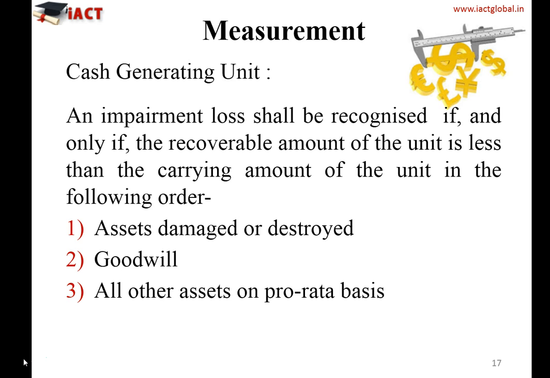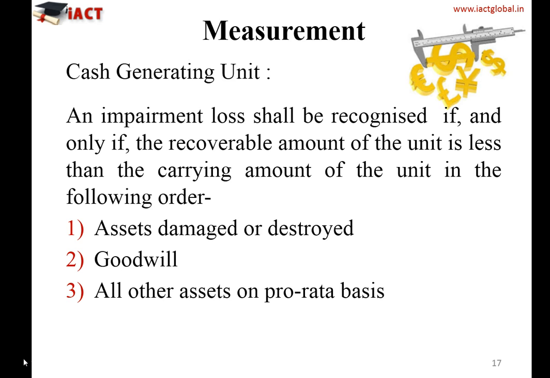So if there is a cash generating unit, then impairment loss shall be recognized if and only if the recoverable amount of the unit is less than the carrying amount of the unit. This is the normal rule we know, that impairment loss comes up when the recoverable amount is less than the carrying value. However, it says that the order should be in this way.